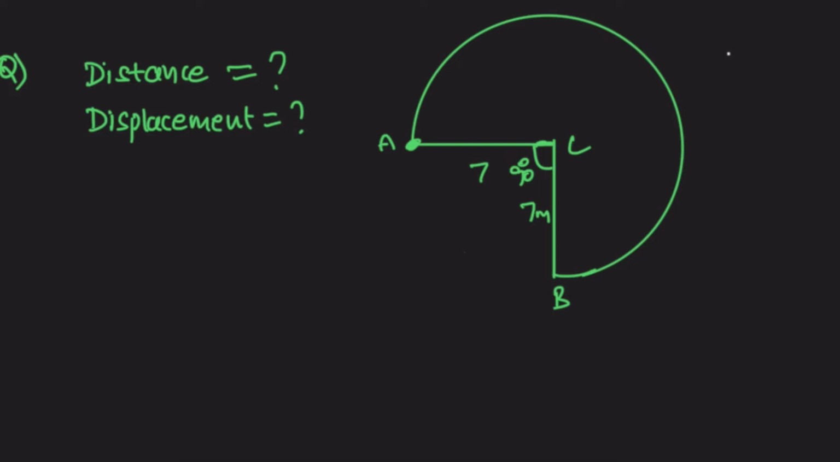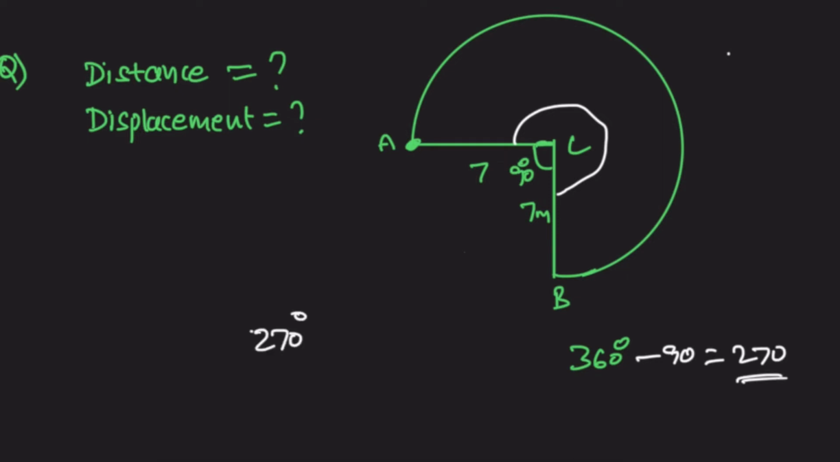For this question, what is the distance? What is the displacement? We know that the total angle at the center of the circle is 360 degrees. So the body covers an angle of 360 minus 90 degrees, that means 270 degrees. If the body covers 360 degrees, then we get the full circle.